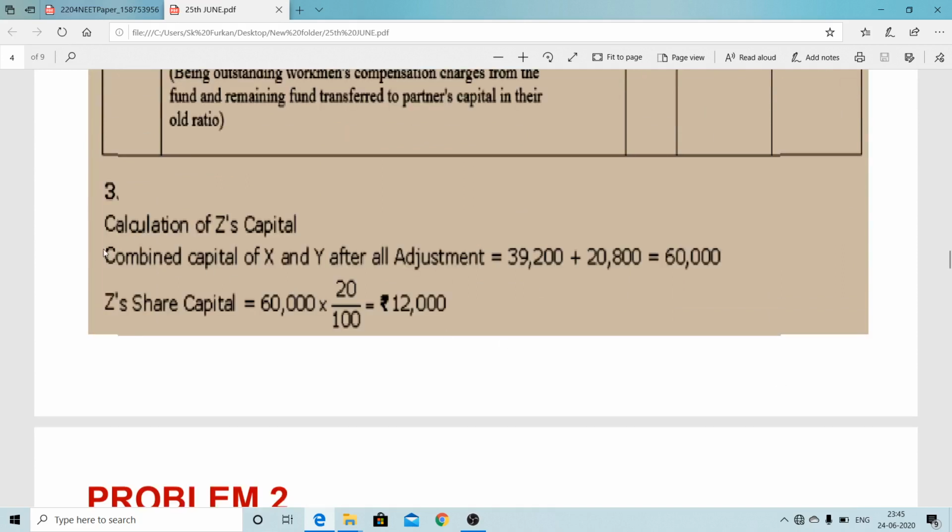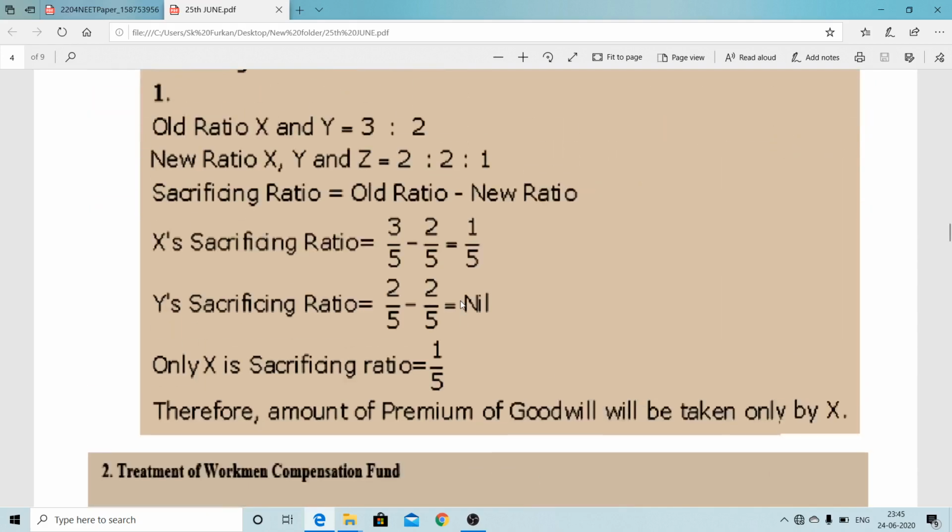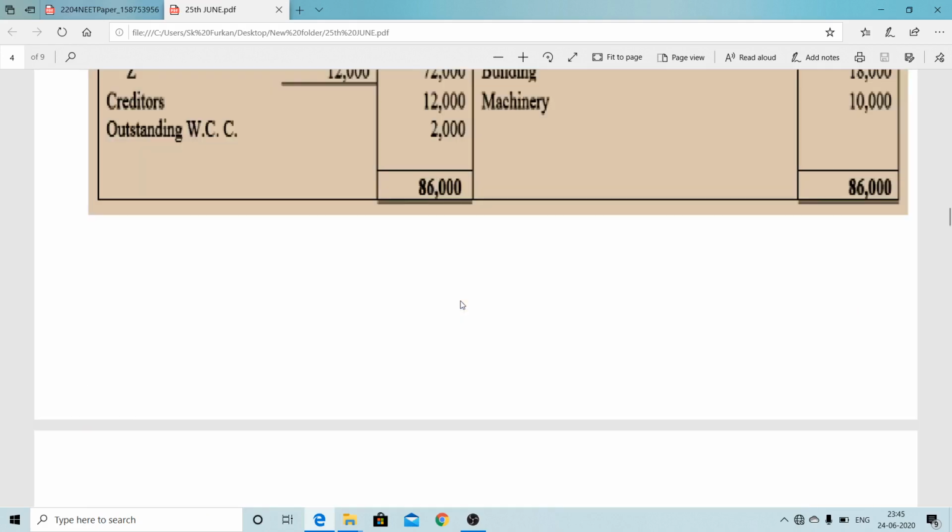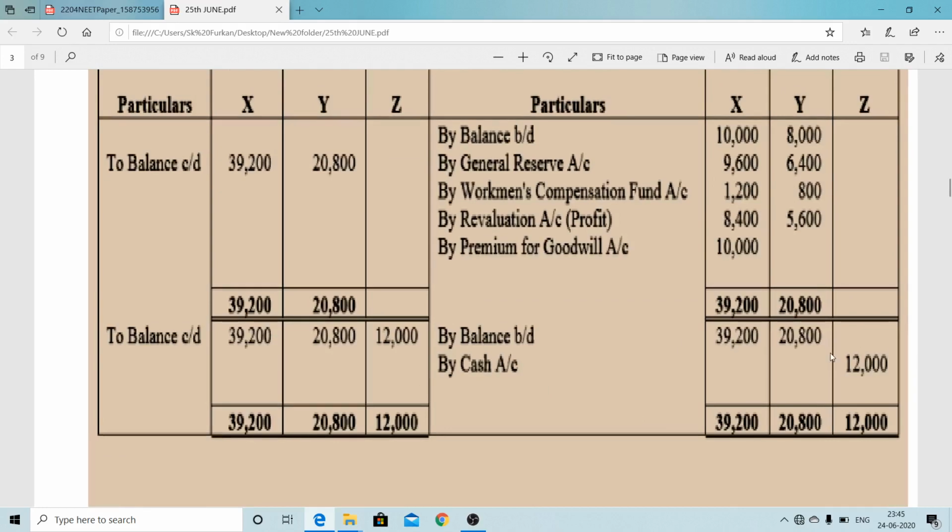This is the calculation of Z's capital: the combined capital of X and Y after all adjustment, 39,200 from the partners' capital, that is to balance c/d and by balance b/d, and Y's capital 20,800, so total combined capital 60,000, and Z is getting 1/5, that is 20%, therefore 12,000 is his share of capital. From this working we can understand that Z has to bring that amount of cash.